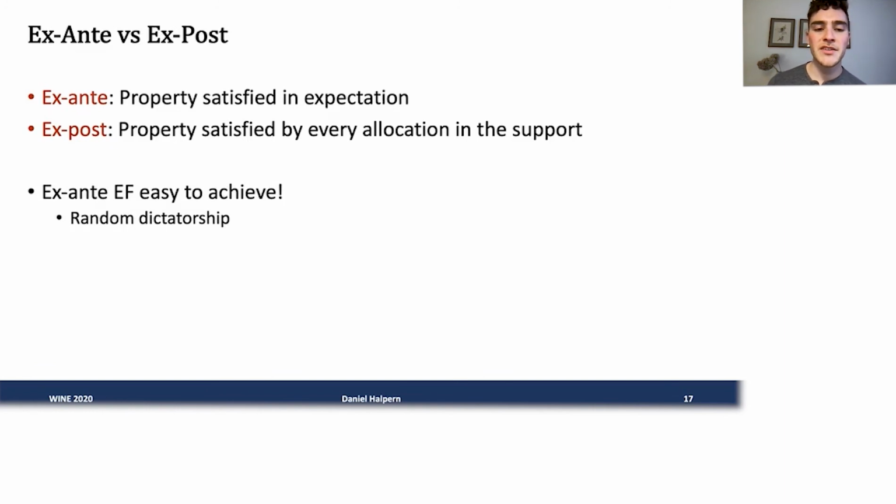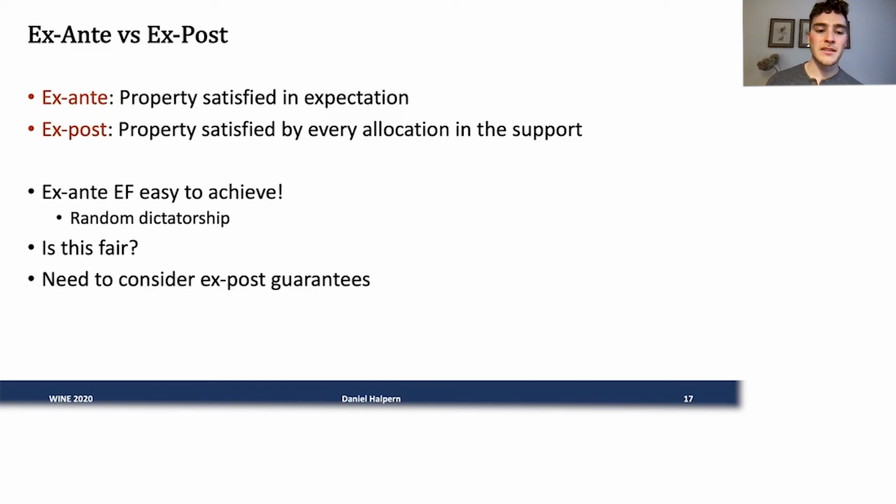ex-ante envy freeness is actually really easy to achieve, and the way to do that is with random dictatorship. You just pick a person at random, and then give all the items to them. This is in expectation envy free, because in expectation, every agent is getting the same possible set of goods. But is this really fair? In any actual instance, one person's going to walk away with all the items, and every other agent's going to be somewhat envious of that agent. We really do need to consider ex post guarantees.